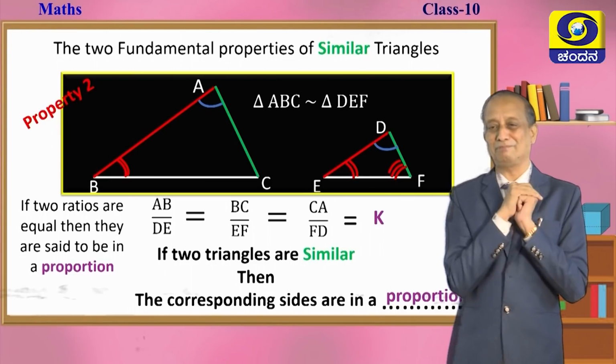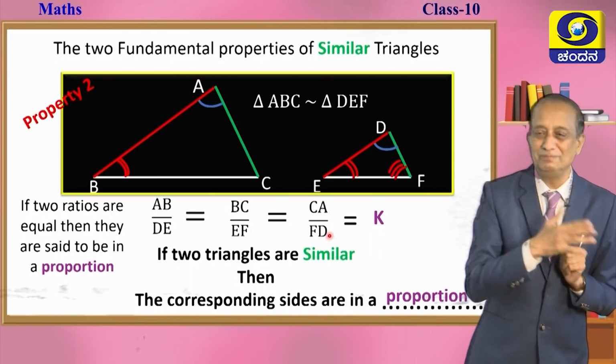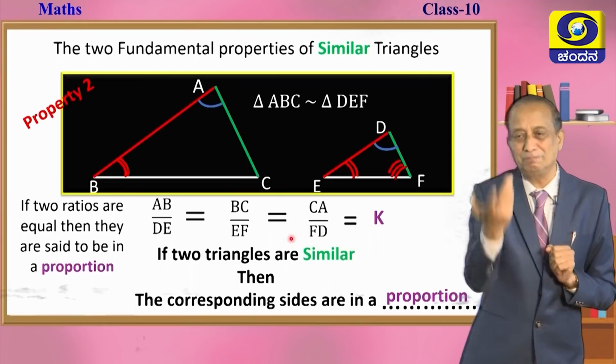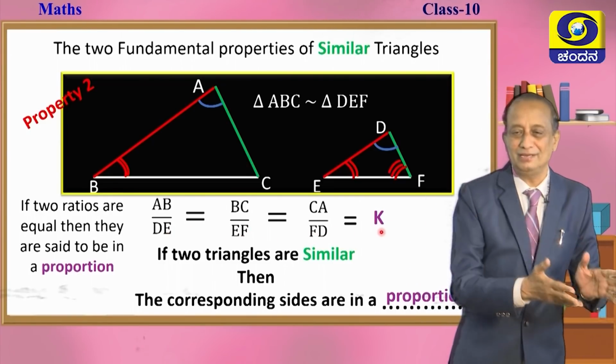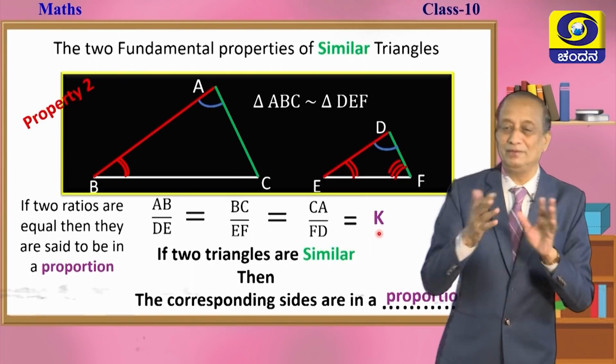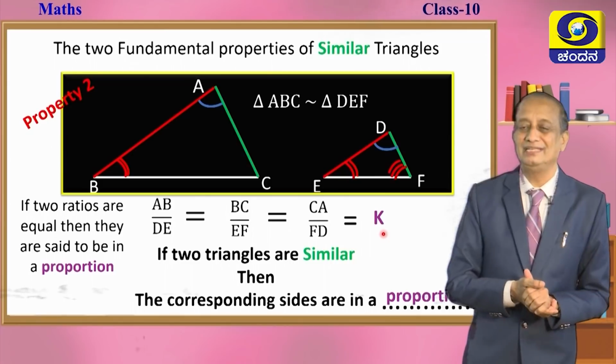And look at the second property. If they are similar, not only will they be equiangular, but the corresponding sides will be in the same ratio. AB is twice DE, then BC will be twice EF, and AC will also be twice DF, children.